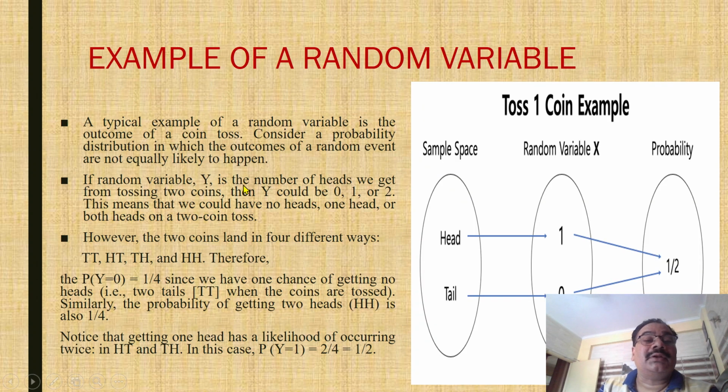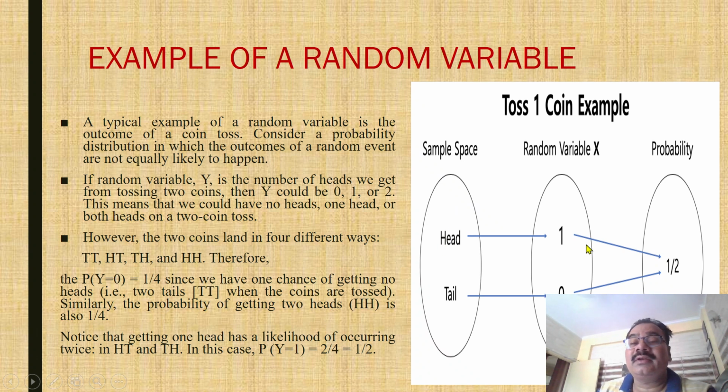A typical example of a random variable is the outcome of a coin toss. Consider a probability distribution in which the outcomes of a random event are not equally likely to happen. If a random variable capital Y is the number of heads we get from tossing two coins, then Y could be 0, 1 or 2. This means that we could have no head, one head, or both heads on a two coin toss. It is clear here in the example.